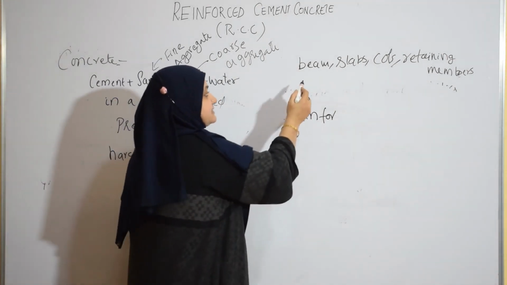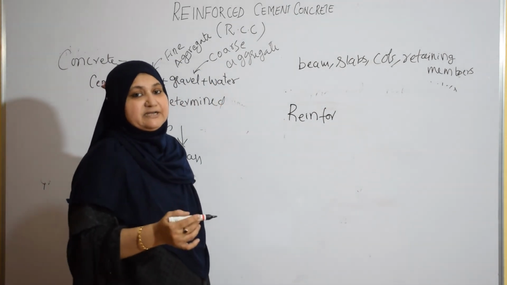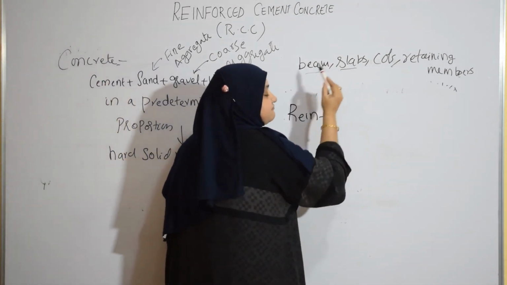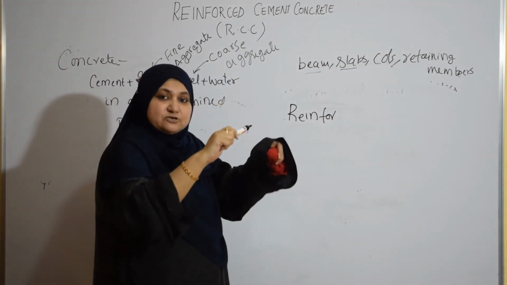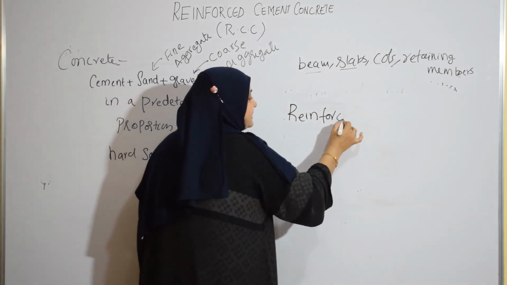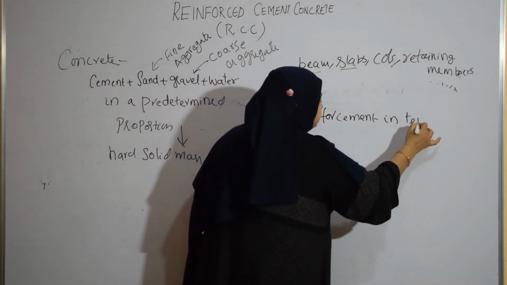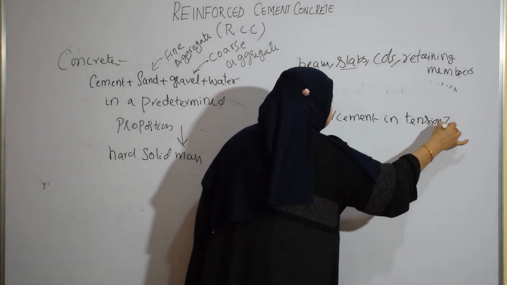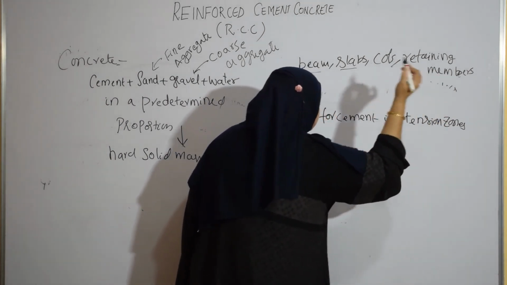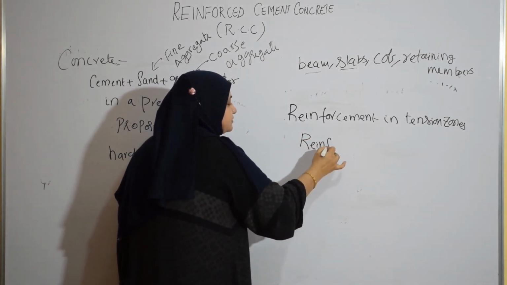In members like this we cannot use PCC, because plain cement concrete is very weak in tension and these members are flexural members. They are subjected to bending and tensile forces are introduced. So we provide reinforcement in the tension zones.